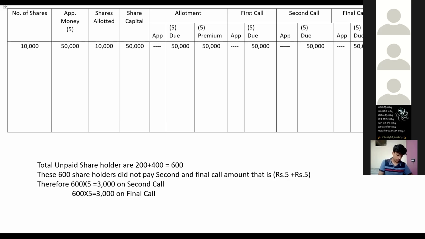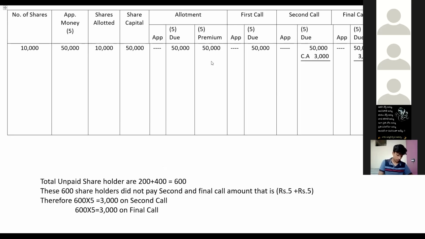They did not pay second and final call. So 600 into second call, how much is it? 5 rupees. 600 into 5, that is 3,000 in the second call. And 600 into 5, that is 3,000 calls in arrears on the final call. Okay, so we have to remove this calls in arrears.